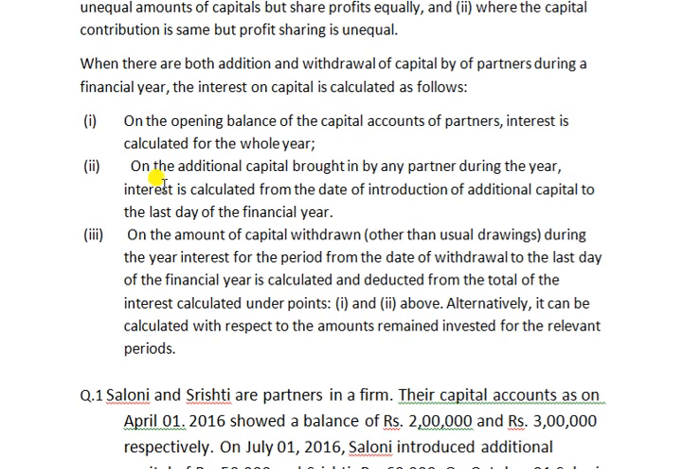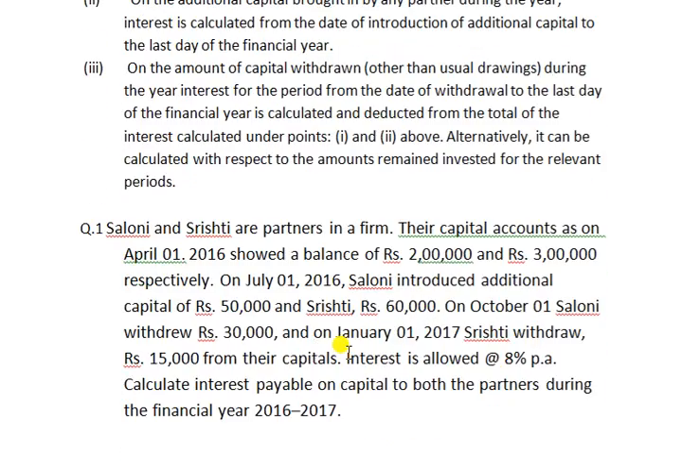In these cases, we first calculate from the day capital was introduced up to the last day, and when additional capital is introduced, from that day to the last day. Then for the withdrawal day, how much is withdrawn from the capital, from that day to the last day, we calculate and deduct that amount from the interest calculated in the first and second points. Let's discuss one question.